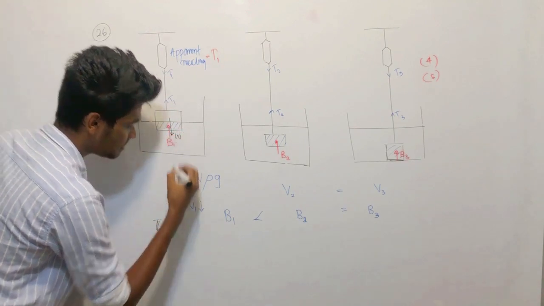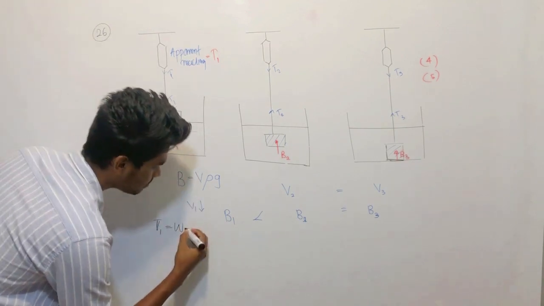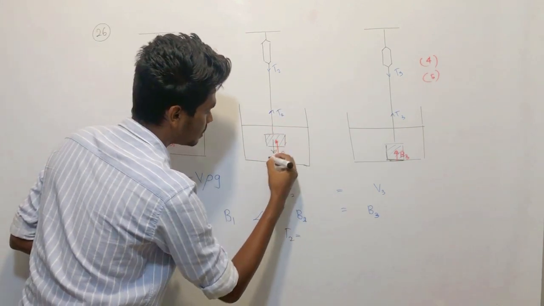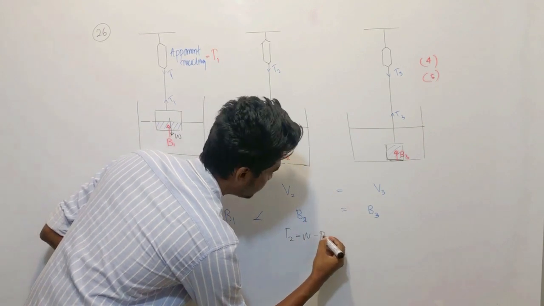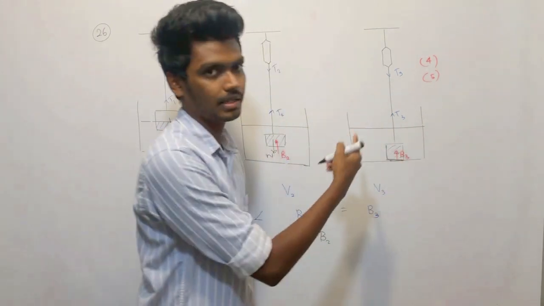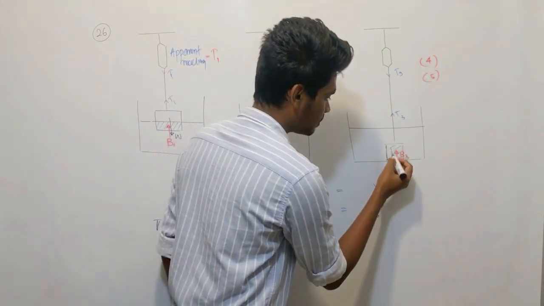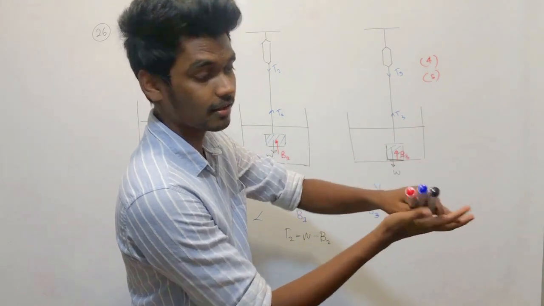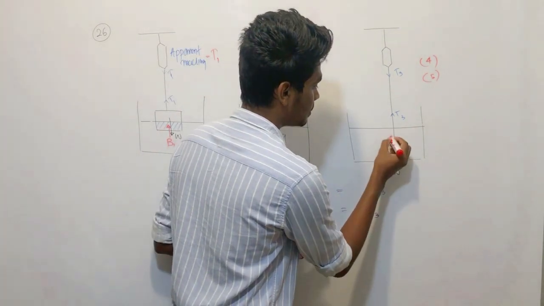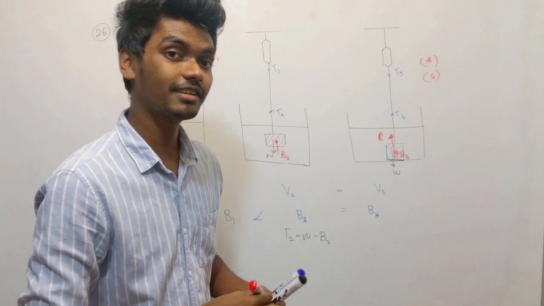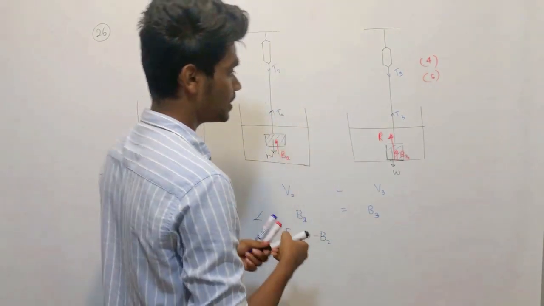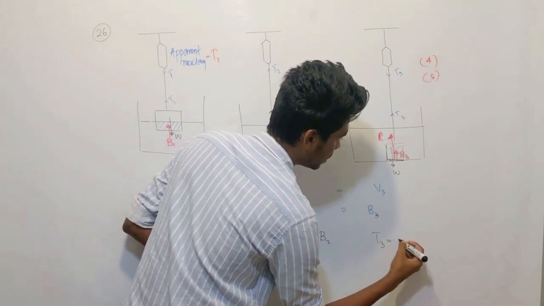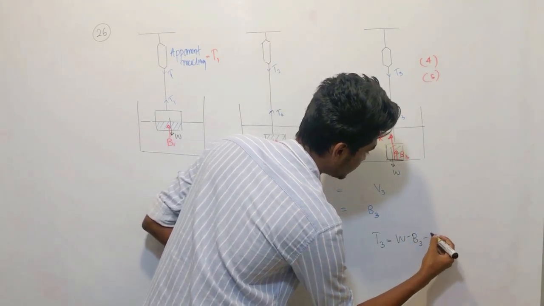Weight W is the same in all the cases, so T1 is W minus B1. T2 is equal to W minus B2. What about this one? Be careful. Apart from W, there is another force. It's touching the surface, which means a reaction force will also be exerted on the object by the surface. So when you take the equilibrium, T3 is equal to W minus B3 minus R.